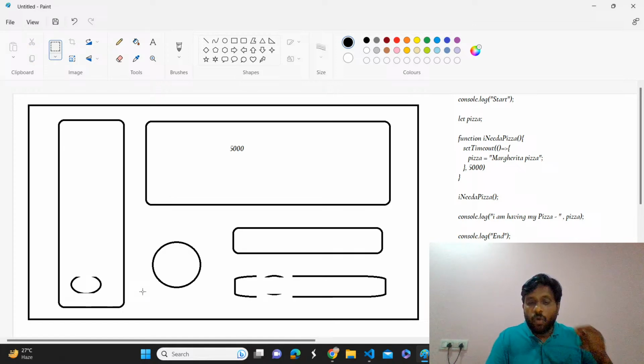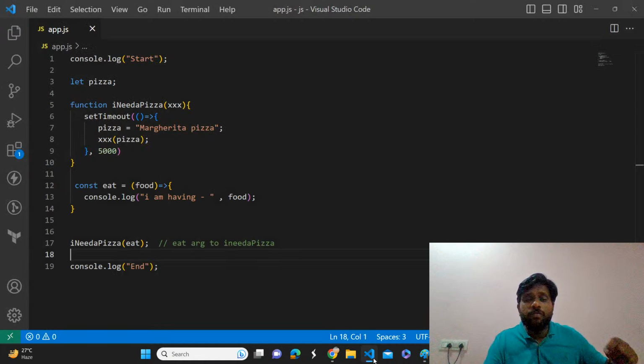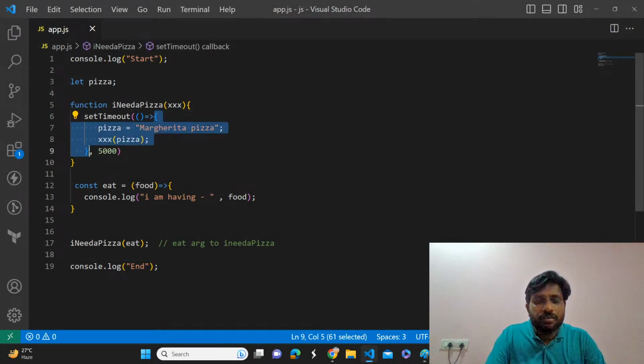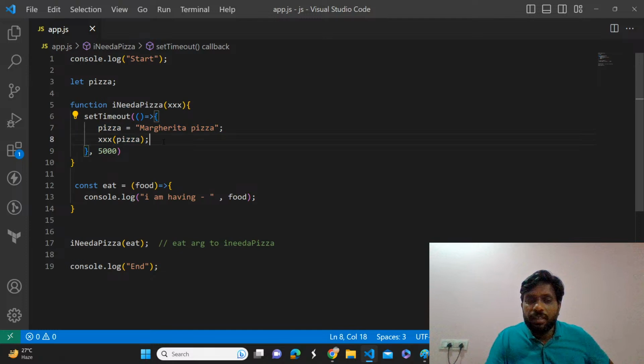Callback. Okay, what is there inside that callback function? This is the code, right? So observe carefully. What is the first instruction? We need to assign Margherita, whatever the pizza, to a variable called pizza. Once it is done, what will it do? It will call the next function, the eat function.